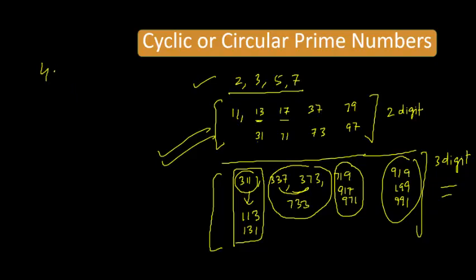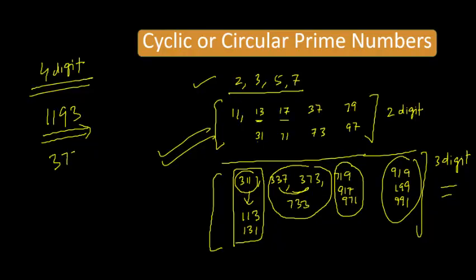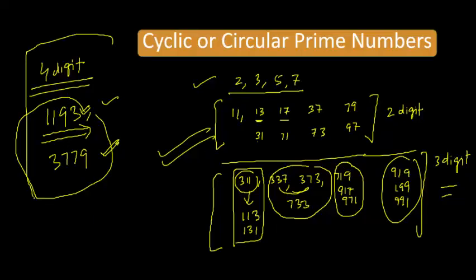And in 4 digits, I think only two numbers are such: 1193 and 3779. Right? You can interchange the digits, and all their possible cases will form primes, for 1193 and 3779. Note down the 4 digit ones also. Okay. Not a very important thing, but I have seen one or two questions sometimes in some examinations, so you can remember it.